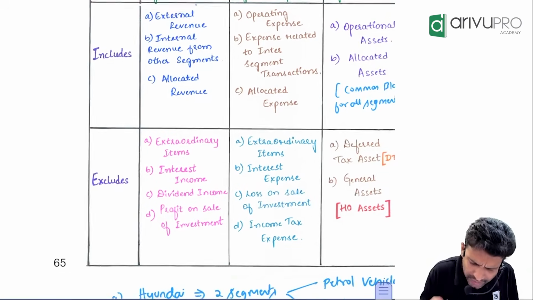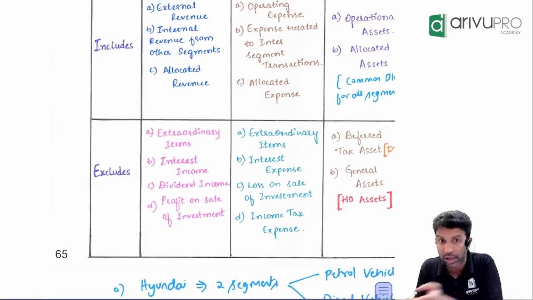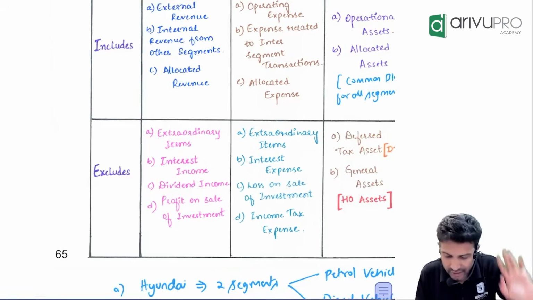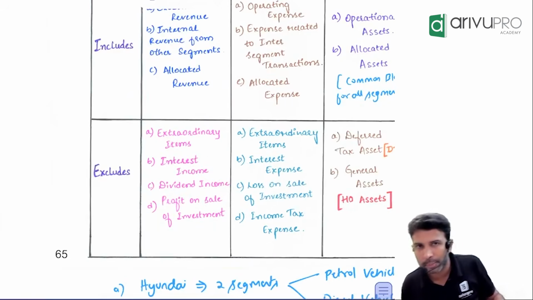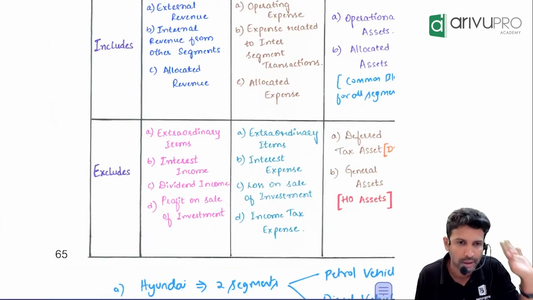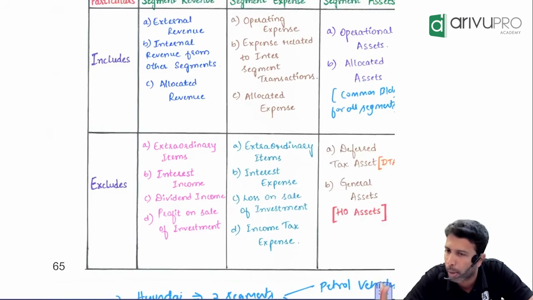Hence, they have taken a view that these three incomes should not be considered for segment revenue calculation. We are not saying don't account for them. We are saying don't consider them for what purpose? Segment revenue purpose, that too for segment reporting. That's it. If they ask, you may have to remember, but it is not that popular as such.